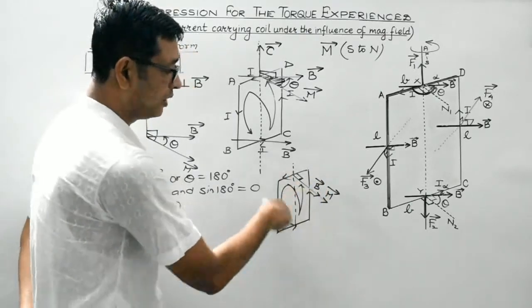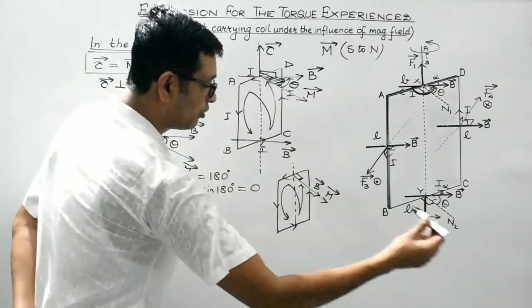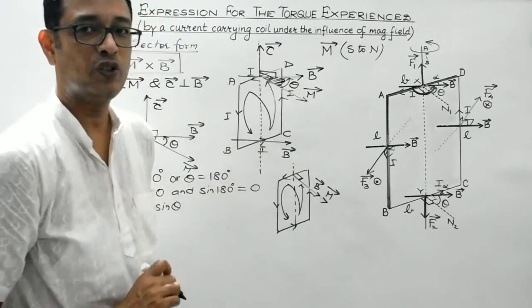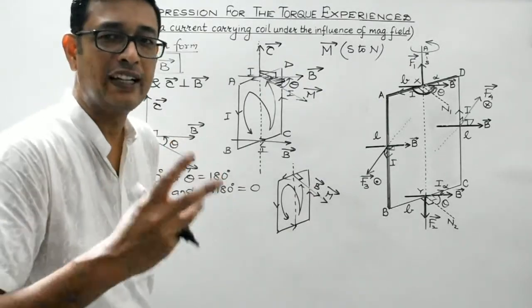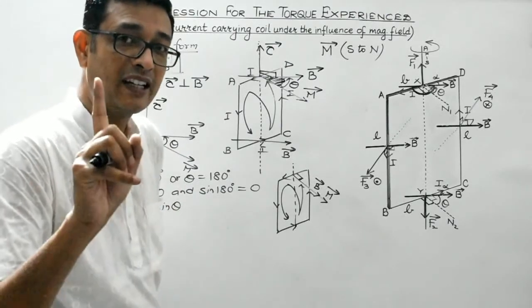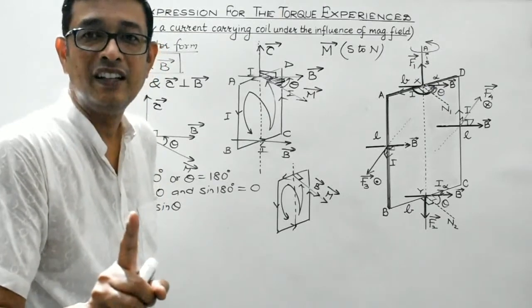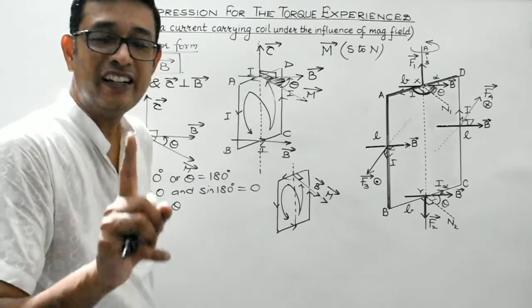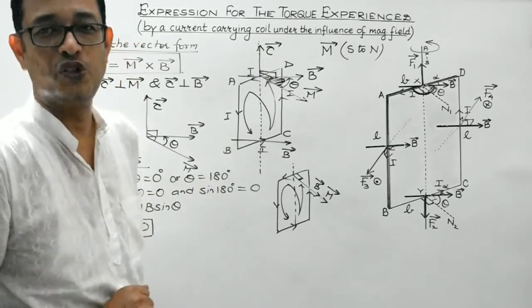In case of clockwise direction, the magnetic moment will be directed inwards, perpendicular to the plane of the coil. So if the magnetic field is perpendicular to the plane of the coil, then the current carrying coil will not experience any torque. So that's the conclusion.